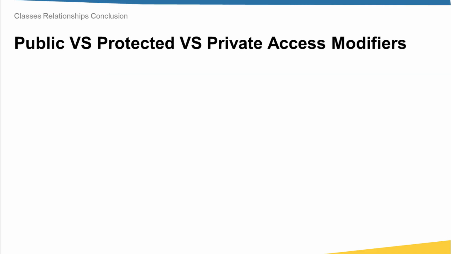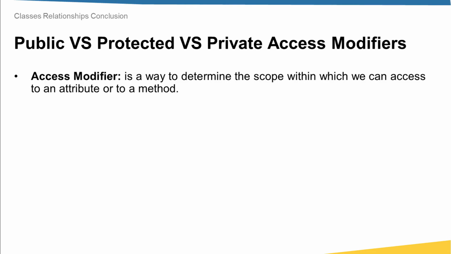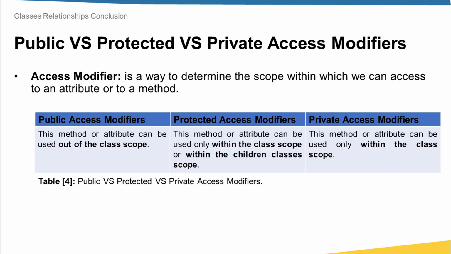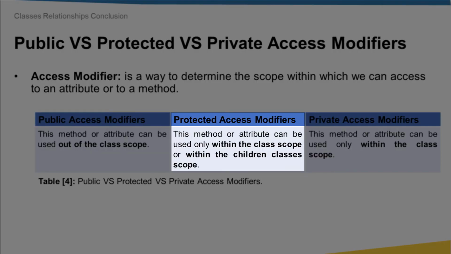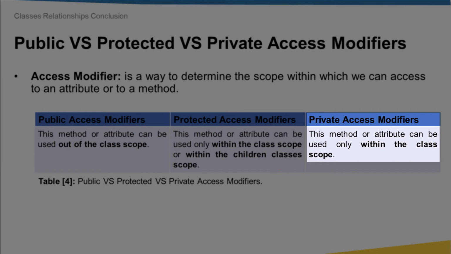The next idea that we've learned about is access modifiers. An access modifier is just a way to determine the scope within which we can access an attribute or a method. We've seen that we have three types of access modifiers, which are public, protected, and private. In the first case, which is public, you can access methods or attributes out of the class scope. In case of protected access modifier, we can access these methods or attributes only within that class scope or the children classes scope. The last case, which is the most restricted one, is the private access modifier. If I have a method or an attribute that is private, I can access it only within the class scope.